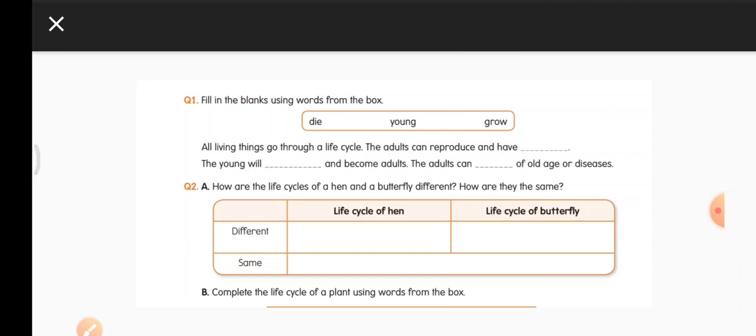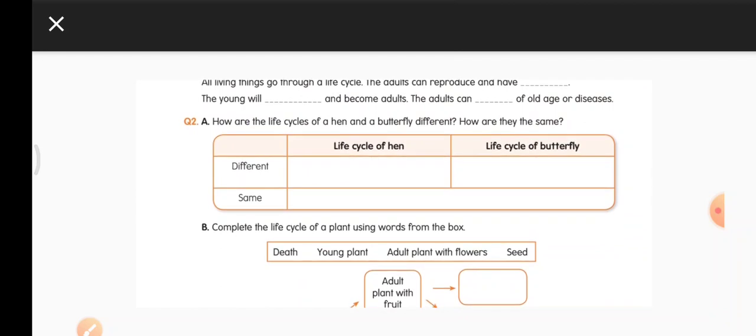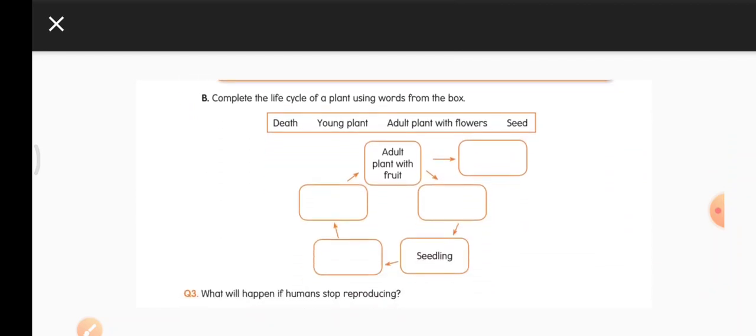Now what is same? In the life cycle of a hen and a butterfly, we see that they both reproduce by laying eggs. Hen lays eggs, butterfly also lays eggs.